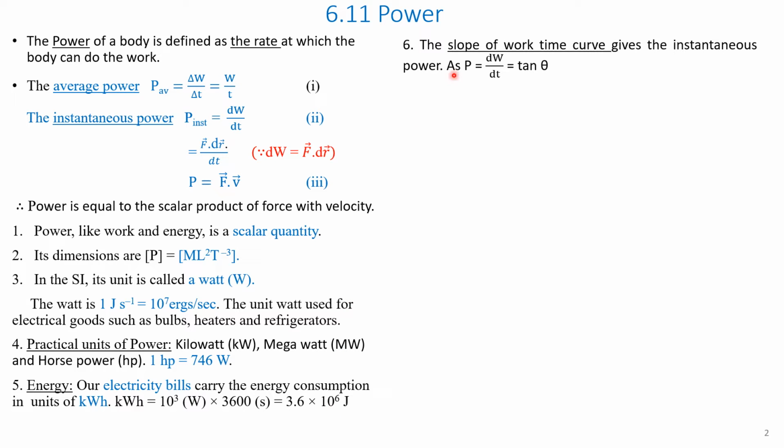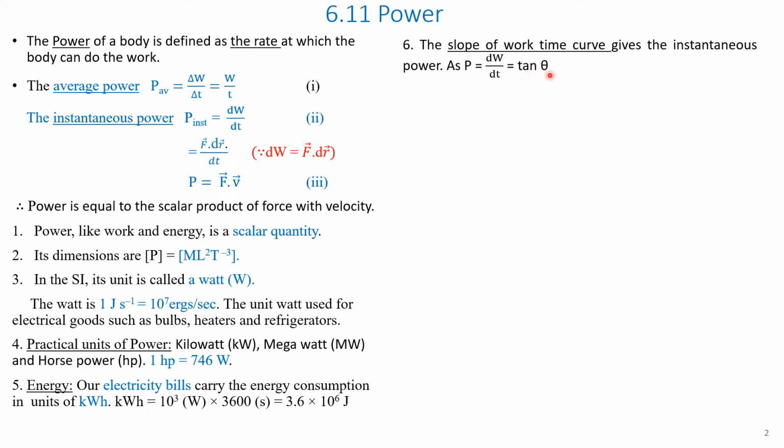Next point. The slope of a work time curve, that is W versus t, gives the instantaneous power. From equation 1, we know P average is equal to delta W by delta T, that is equal to tan theta.